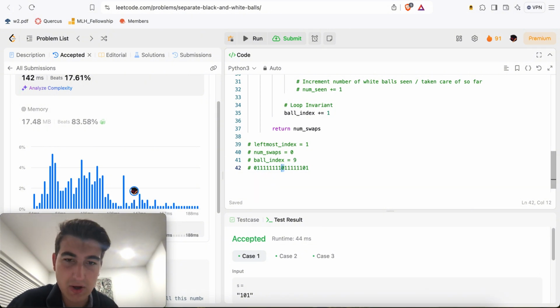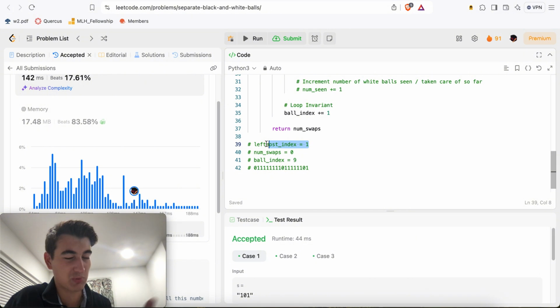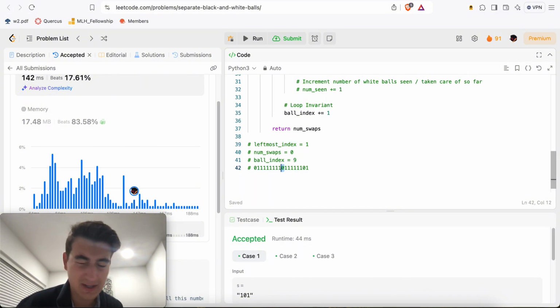And so from this point on, this is a 0, so we need to swap it, right? And here, how many times do we swap? It's going to be ball index minus leftmost index, which is 9 minus 1, which is equal to 8. And I'll prove it to you here. So here we're going to swap: 1 swap, 2 swaps, 3 swaps, 4 swaps, 5 swaps, 6 swaps, 7 swaps, and 8 swaps, right? And now we just finished at this index, and we advance to index 10, right?